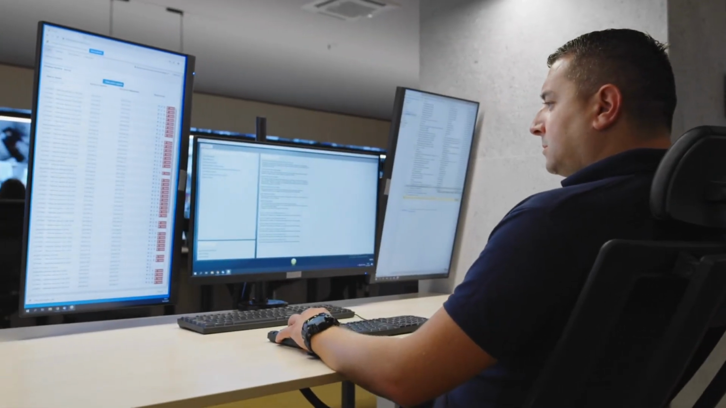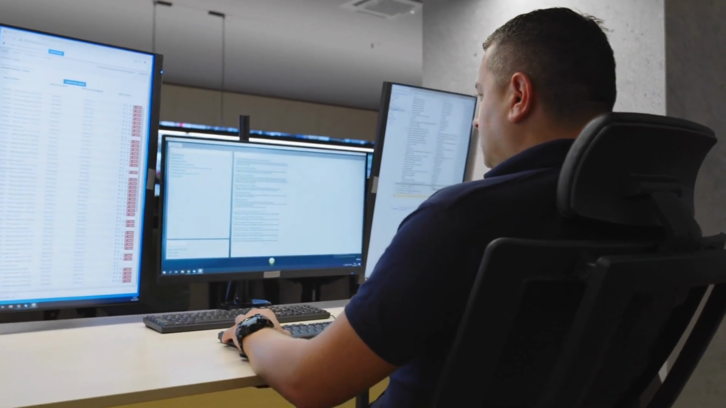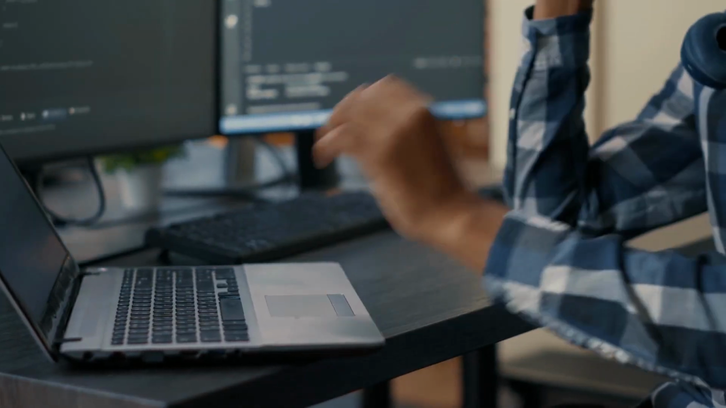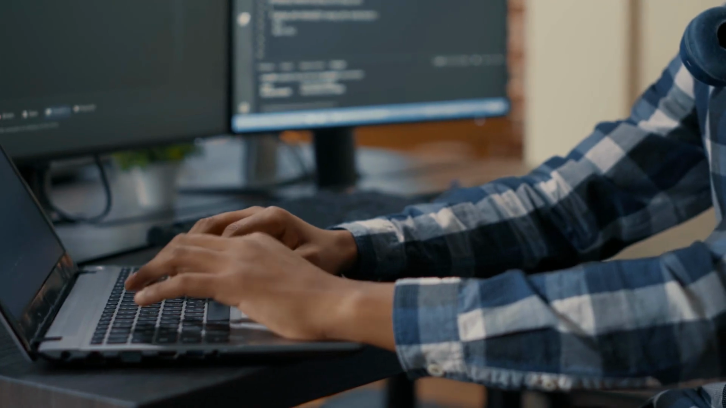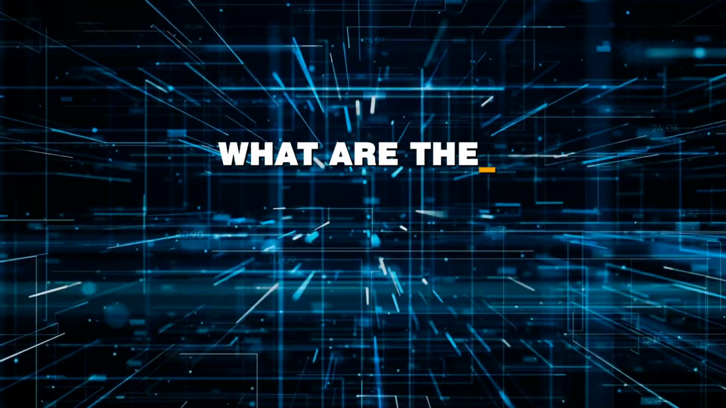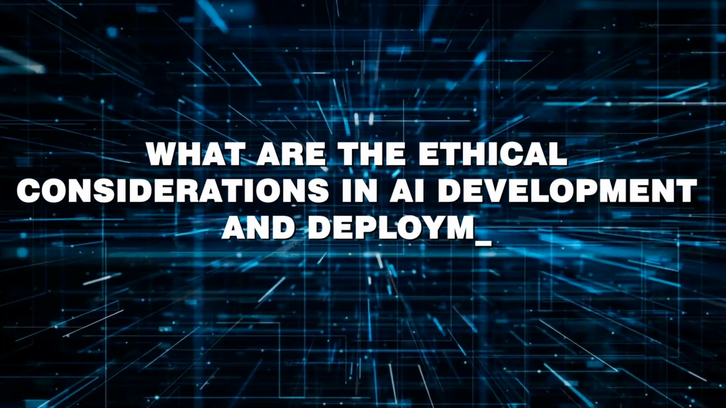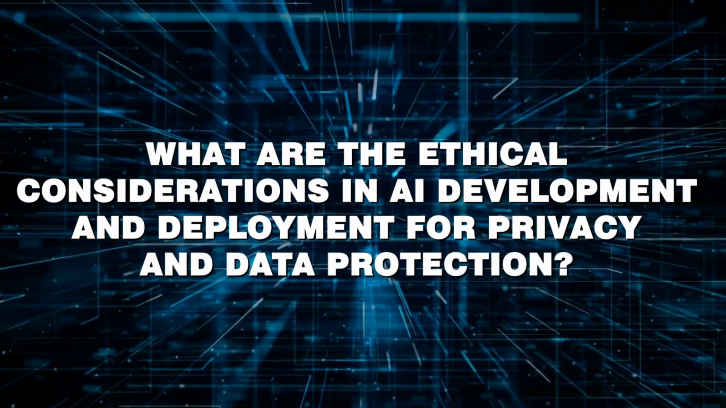AI engineers may facilitate the creation of safe and responsible AI by following ethical norms, employing fairness metrics, involving diverse teams, and establishing clear lines of accountability. What are the ethical considerations in AI development and deployment for privacy and data protection?